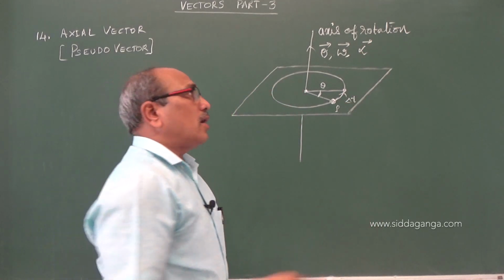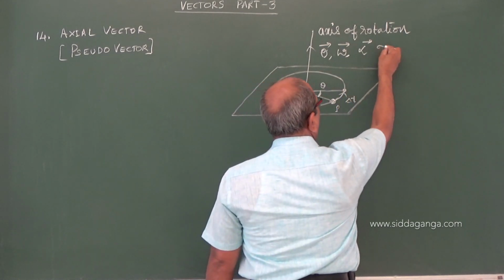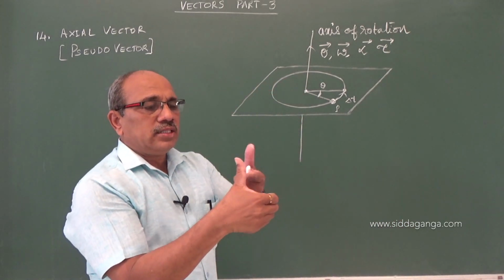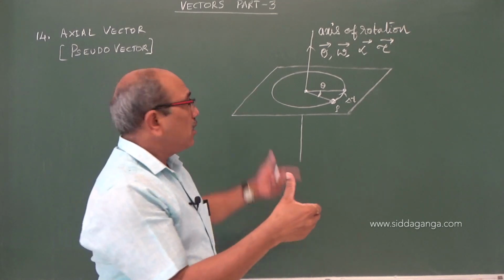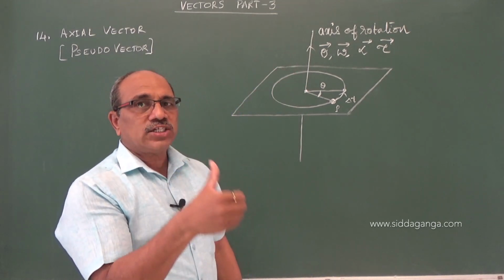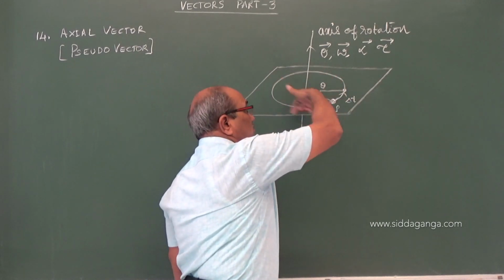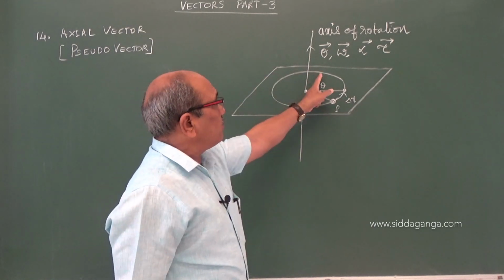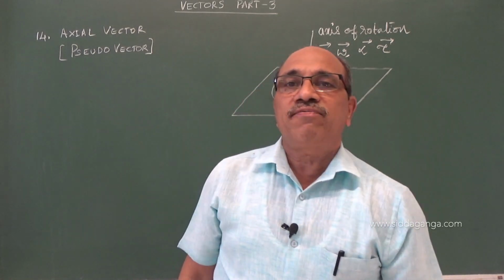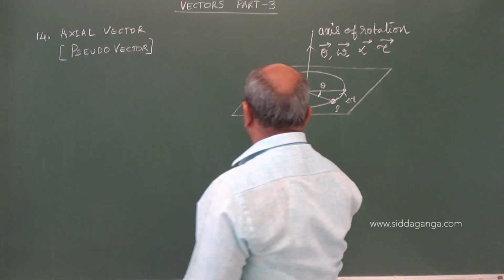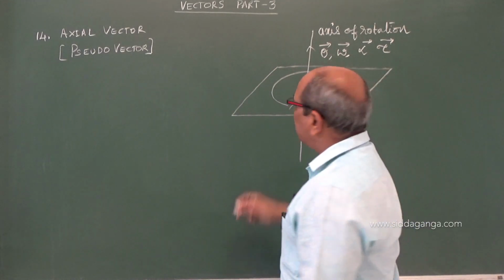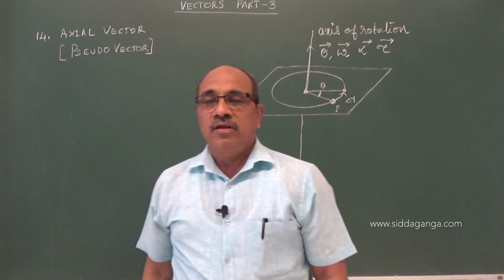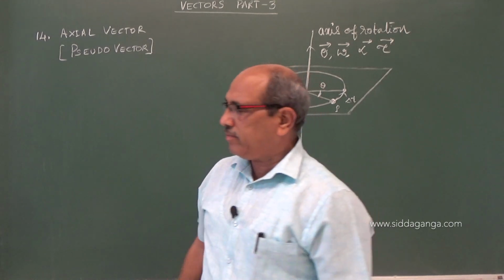Angular acceleration, and the force responsible for creating all these, is called torque, the rotational force. All these are found along the line of the axis. Along the axis the direction is present, and the magnitude you see changes in the horizontal plane. So the vector which acts along the axis of rotation can be defined as an axial vector, which has no initial point and no final point. But its line of action is the axis of rotation about which the body is rotating. I hope you understood what an axial vector means.